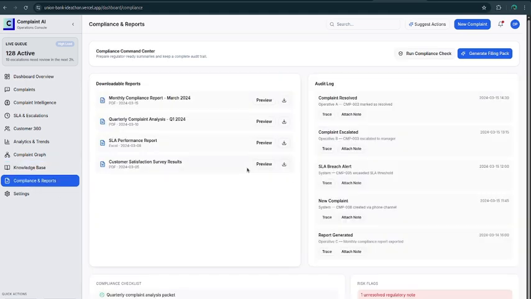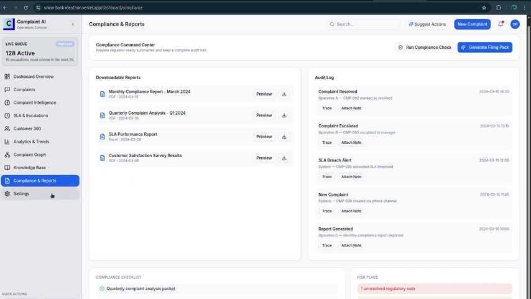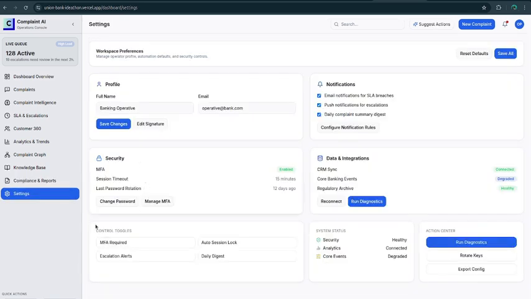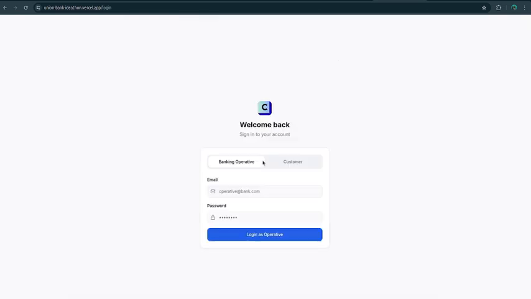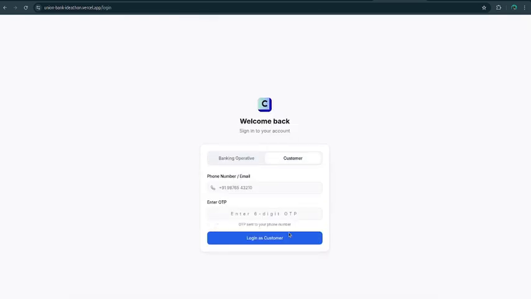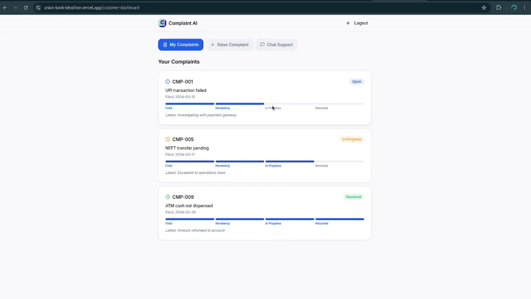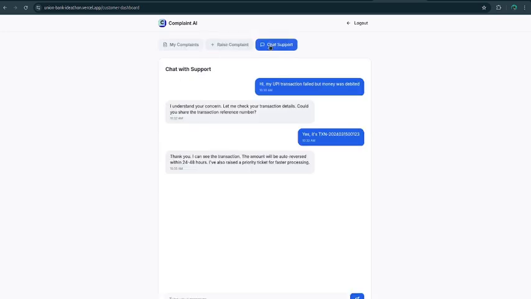Then the compliance and reports, where we'll have the complete audit logs and the reports of all the responses that AI has generated or human feedback has implemented, etc. Then the settings for the banking operator, of course, where we can change the profile and other things. So now I'll log out and log in from the customer point of view. So here you can see my complaints and trace a complaint, and this is a chat support.